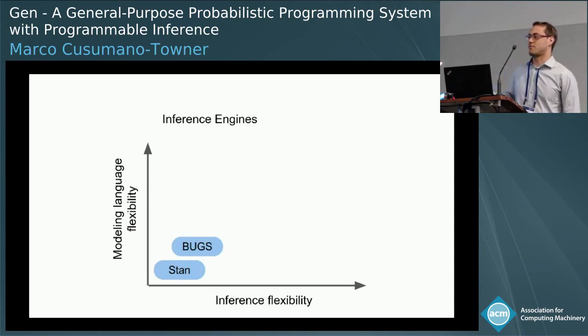So probably the most widely used and adopted probabilistic programming systems are systems like Bugs and Stan, which use fairly restricted modeling languages. For example, Stan requires that models are differentiable, and it only permits use of continuous random variables, not discrete random variables. Both of these systems provide essentially a black box inference engine, which has a set of generic inference algorithms that are intending to basically fully automate inference. So the ideal case is that a user can just write their model, and then these systems will do inference for them.